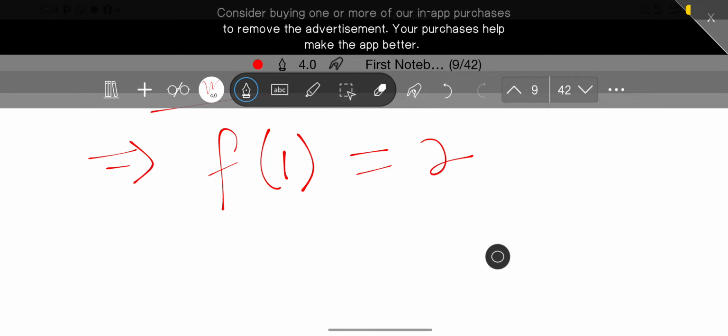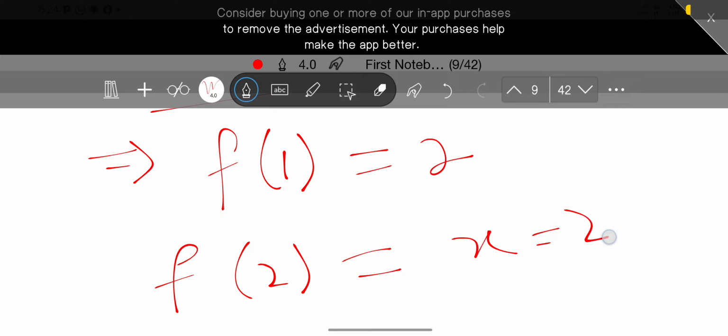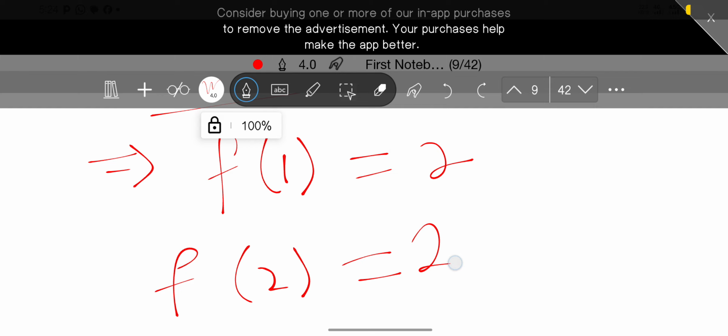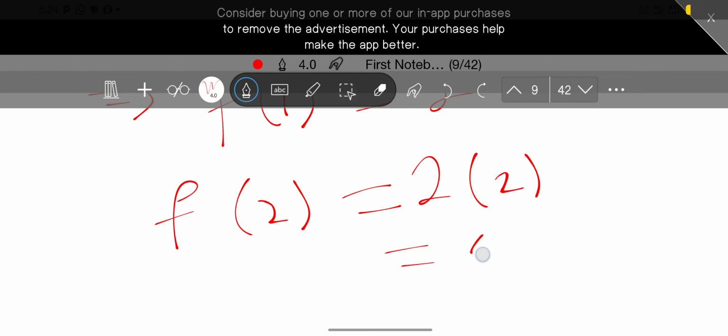So then what about if I was to find f of 2? I already know that f of 2 simply means that x is equal to 2. So that means I'm going to put 2 into f of x. So x equals 2, so that will be 2 times 2, and that equals 4.